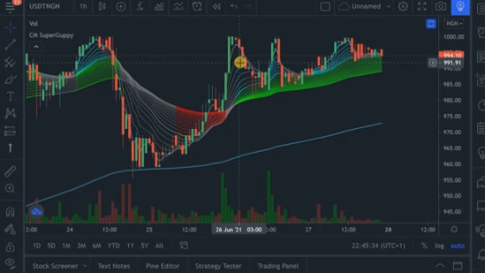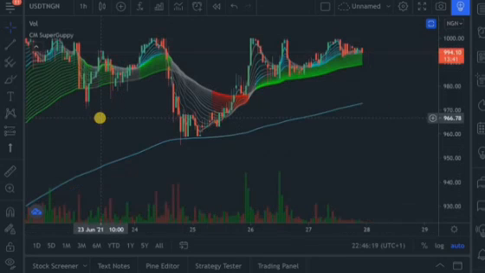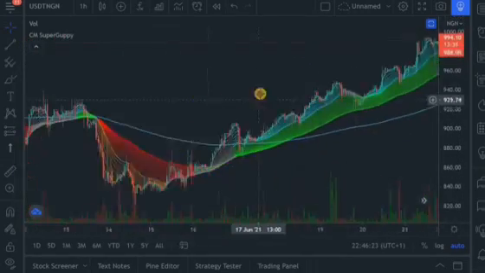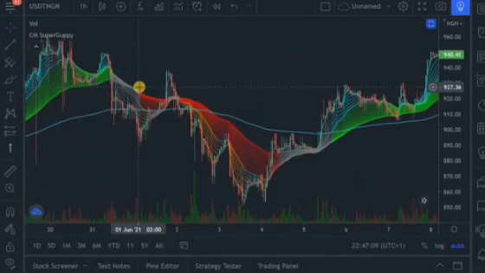Once you understand these four colors in this indicator, now it's time for me to show you how you can integrate this information with the USDT NGN pair. Now let's go back in price. We are going to start from the beginning of June 2021, and I am going to show you how this indicator has been very profitable in buying and selling.